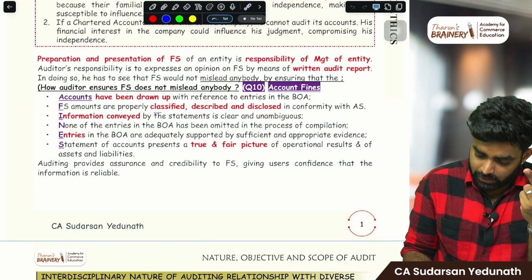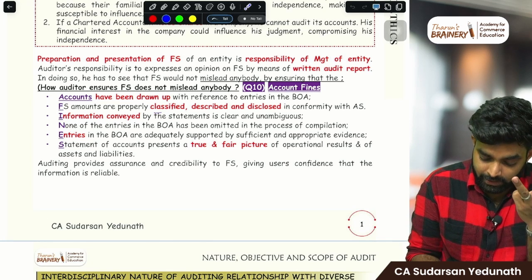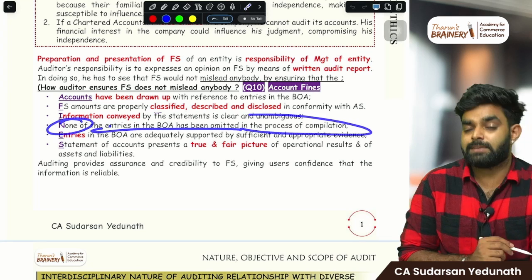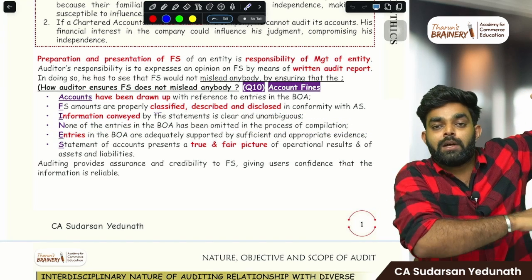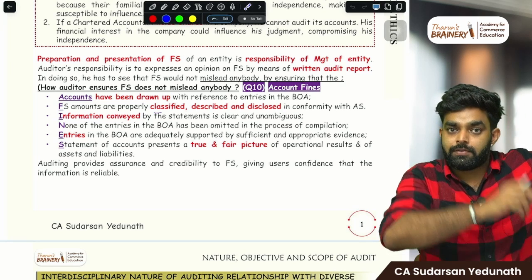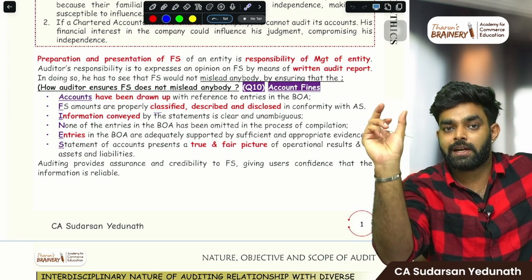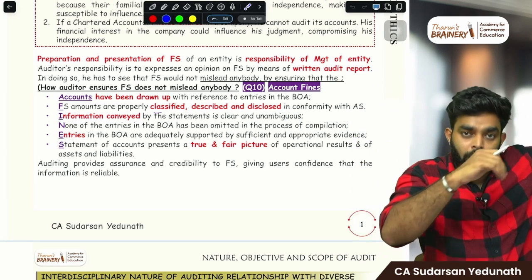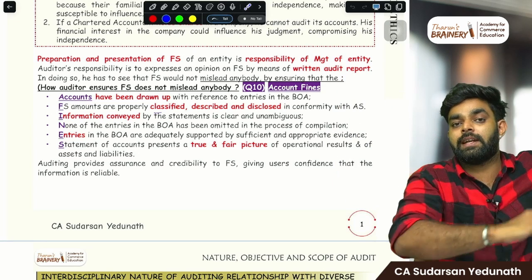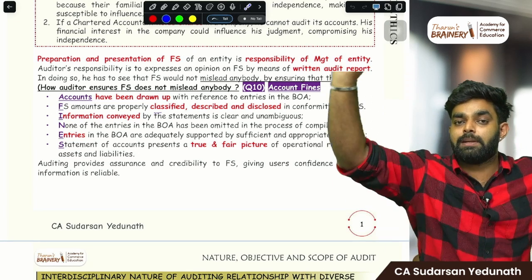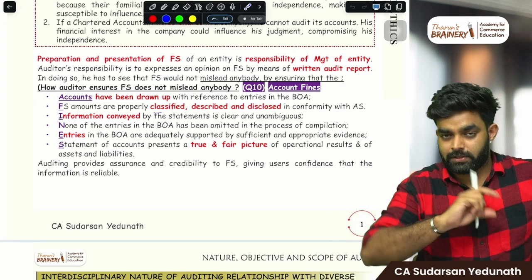Then N. None of the entries in the books of accounts has been omitted for compilation. That is, the company may have 10,000 sale bills. So the total of those bills should come as the sales figure in the P&L, right? So the auditor needs to make sure all these 10,000 bills have been entered. None of these books of accounts entries has been missed in the process of compilation.